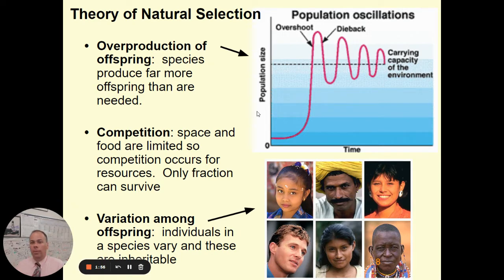But the important thing to remember is that individual organisms do not change over time. Individual organisms do not adapt or evolve. It's groups of organisms, populations of organisms that do change over time. An organism is born with specific genes and variations, and they're not going to change over its lifetime. So individuals are not able to evolve.